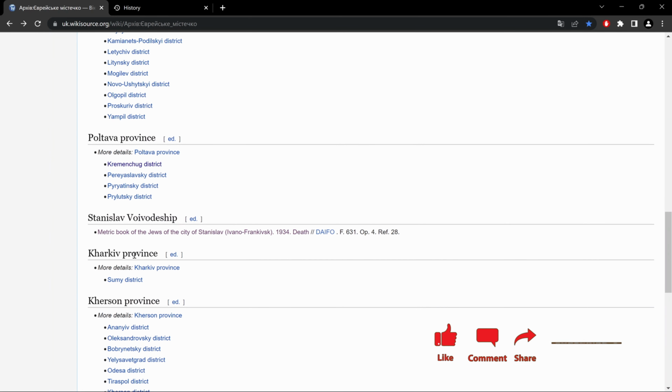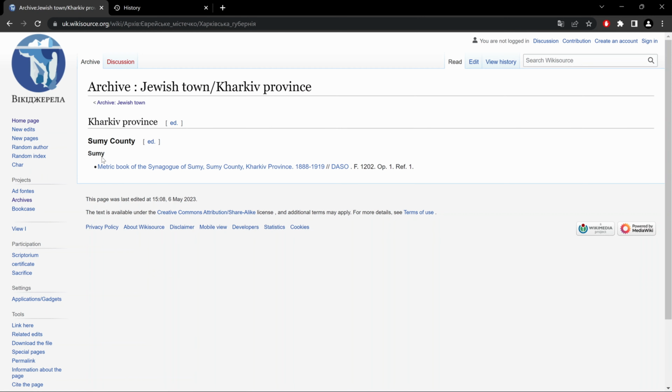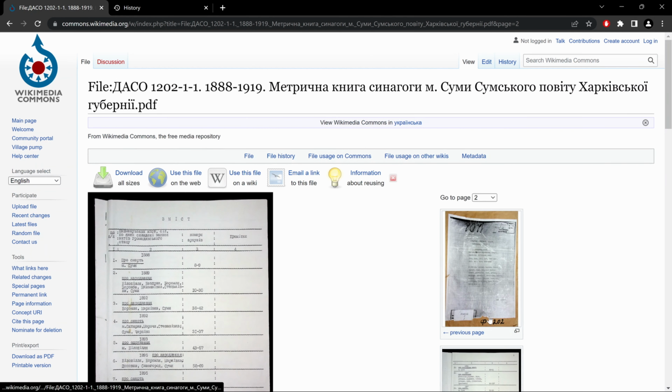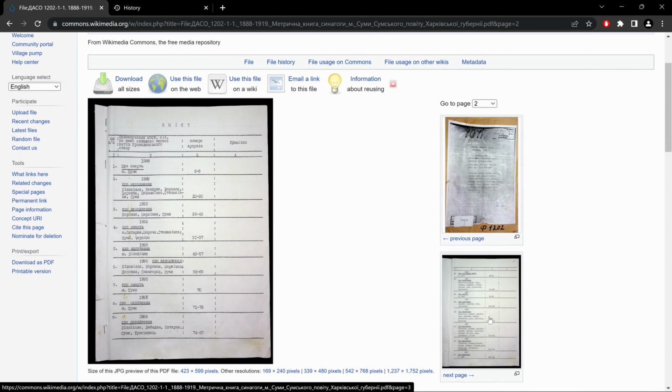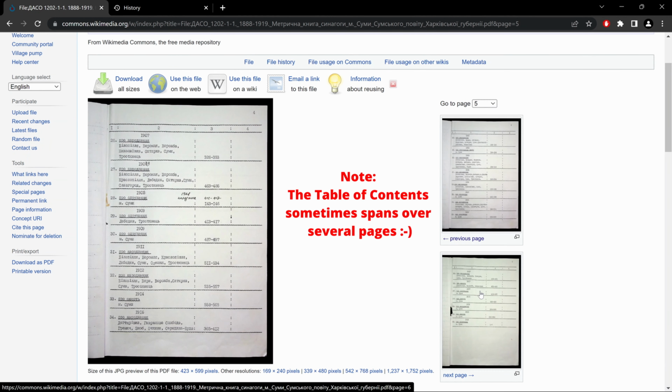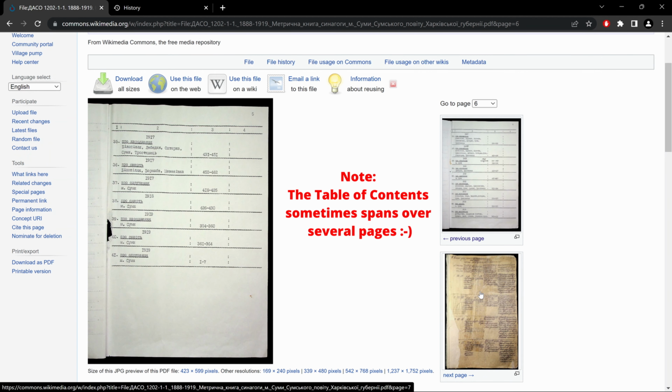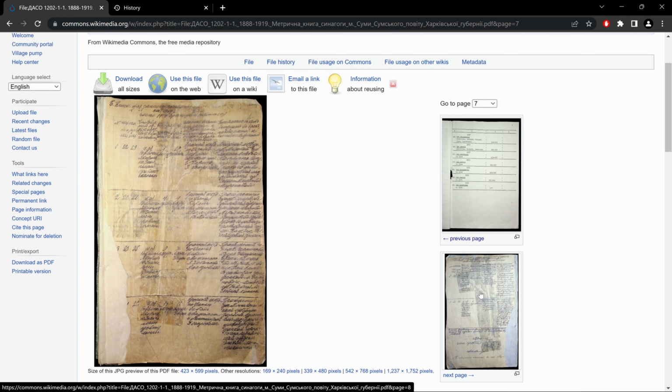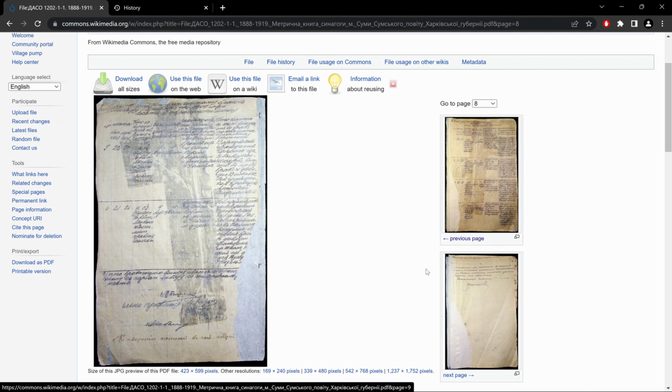Next, Kharkiv province, Sumy, again a table of contents, and if you keep scrolling through the table of contents, well, then you get to the records. Go back.